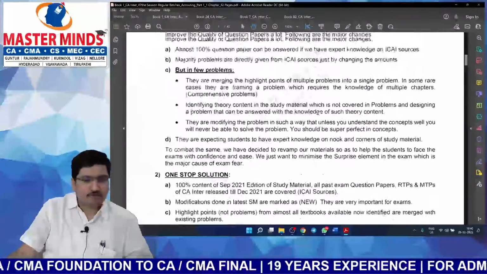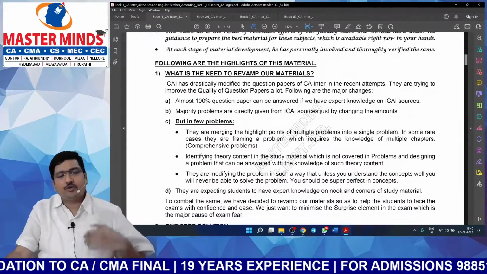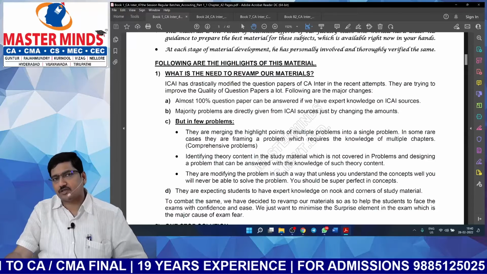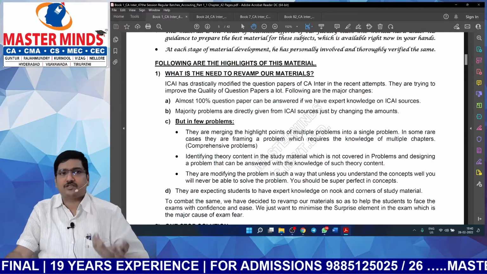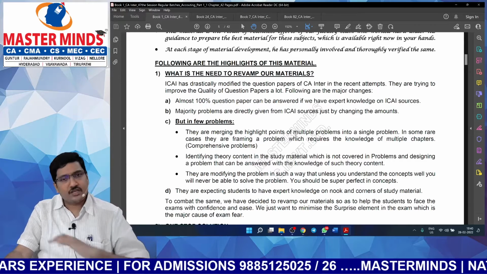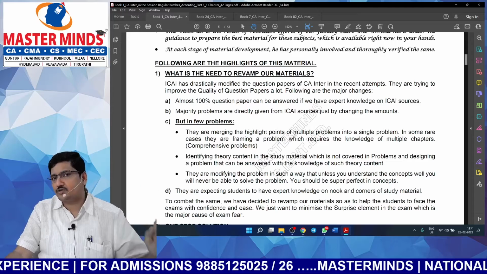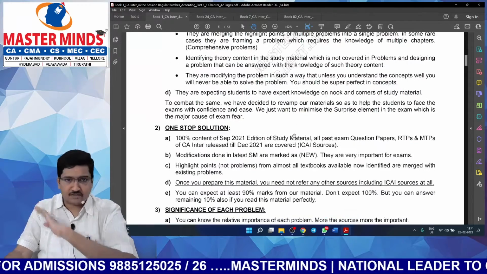And here are the first few pages. By reading this, you can understand how to utilize this material in the best possible manner. And we have already covered how we have prepared this material. For example, just now I was saying, this is a one-stop solution. You need not refer to any other source after referring to our 46th edition of Masterminds material.